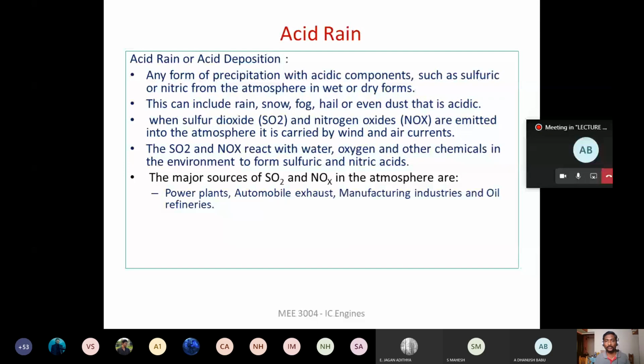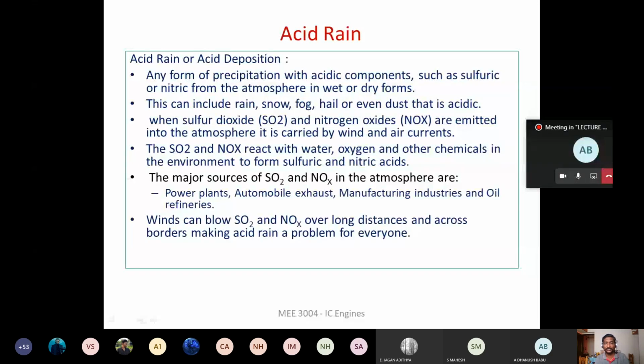Okay, and this sulfuric acid and nitric acid is going to settle on the earth, right? It can settle in two ways, either in the wet form or in the dry form. If it comes back to the earth in the wet form, by precipitation or rain, then we call it acid rain. Okay, so the main source for the formation of the acidic environment in the atmosphere is SOx and NOx, right? So this will form sulfuric acid and this will form nitric acid, right? The power plants, automobile exhaust, and manufacturing industries are the main culprits. So the sources are only these three. These are the main contributors for the emission of SOx and NOx, right?